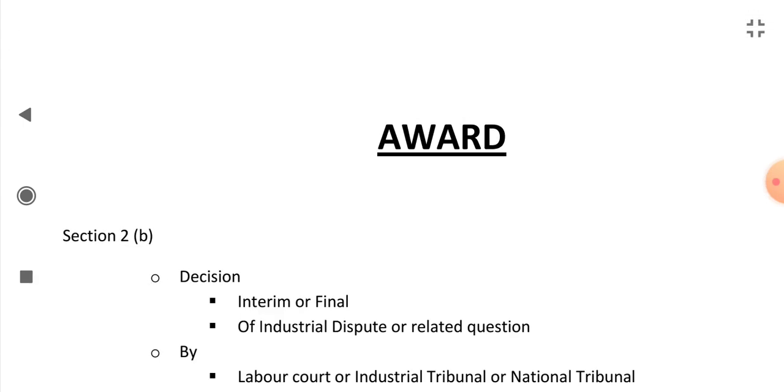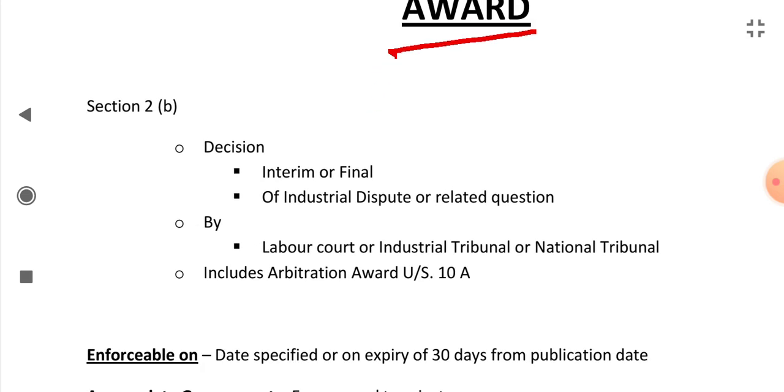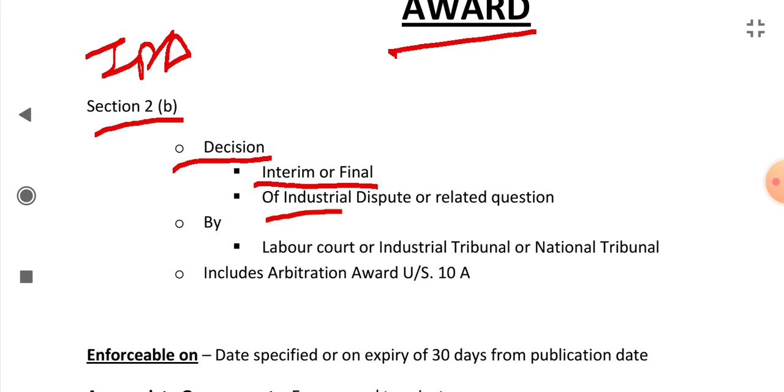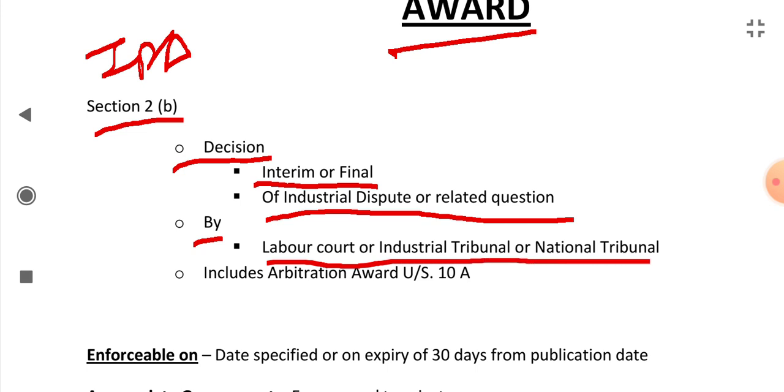Next we see what is an award. According to Section 2(b) of the Industrial Disputes Act, an award is a decision, interim or final, of an industrial dispute or related question given by a labor court, industrial tribunal or national tribunal.